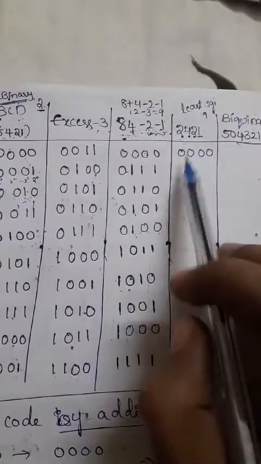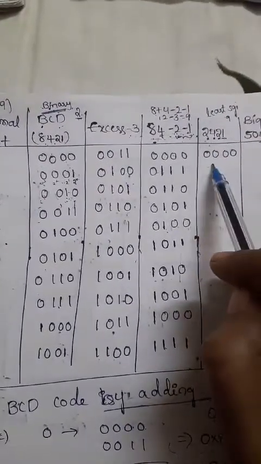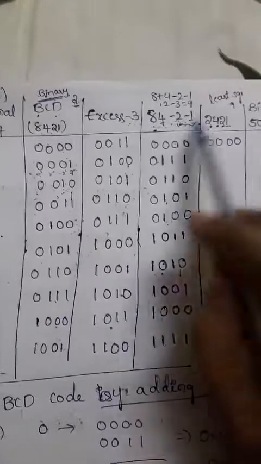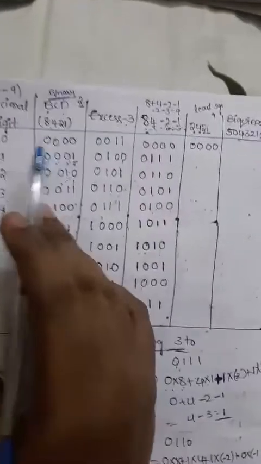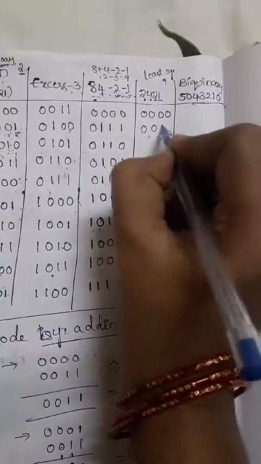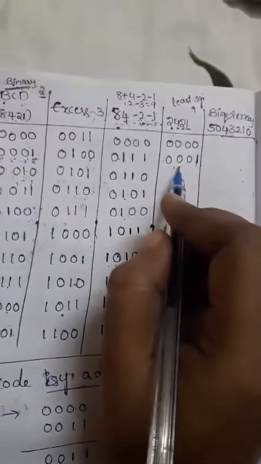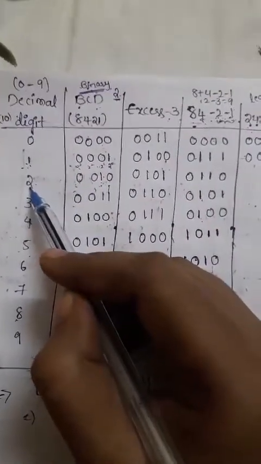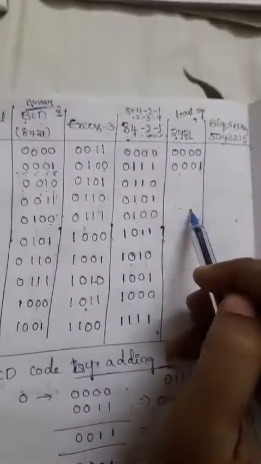So here we directly write 0, each digit multiplied with 0. 2 into 0 is 0, 4 into 0 is 0, 2 into 0 is 0, 1 into 0 is 0. Now adding all the values, 0 plus 0 plus 0 plus 0 gives 0. Like that we need to write 1 also. 1 directly sits in the first position, so I can write 0001. Check it: 2 power 0 into 1 is 1 into 1, 1. The remaining values are 0, so we directly get 0001. Like that, whatever the BCD codes are up to 4, the same 4 numbers will be repeated in the 2421 code.